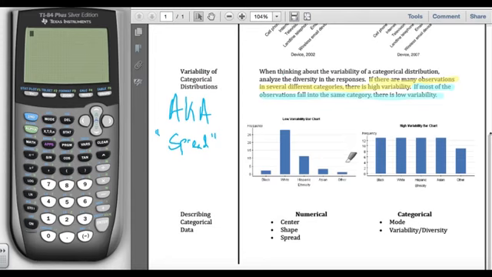Two bar graphs here, one showing lower variability or lower spread, the other displaying higher variability or higher spread. The one on the left, we would say, has a lower spread or a lower variability because we've got this really tall bar here. It looks like most of the observations, most of the data is in this particular category.